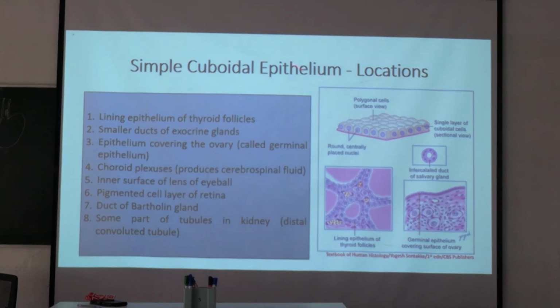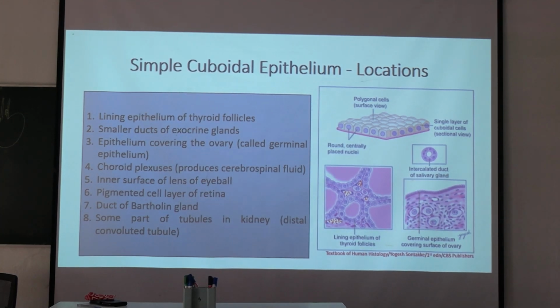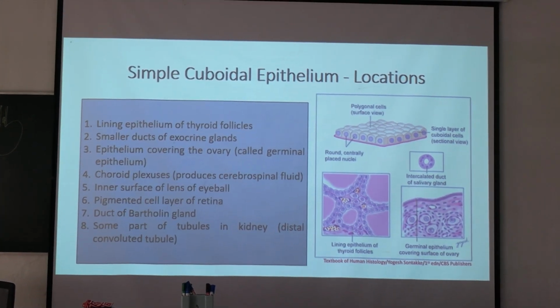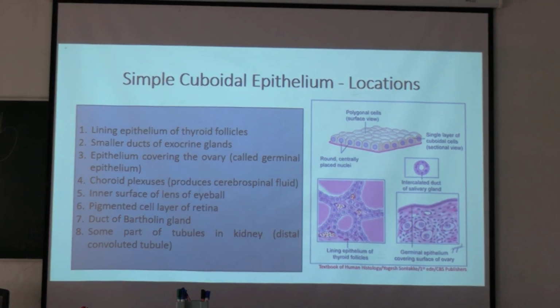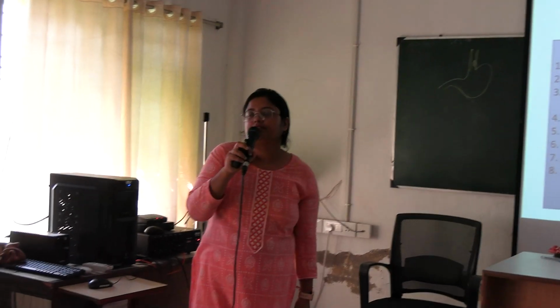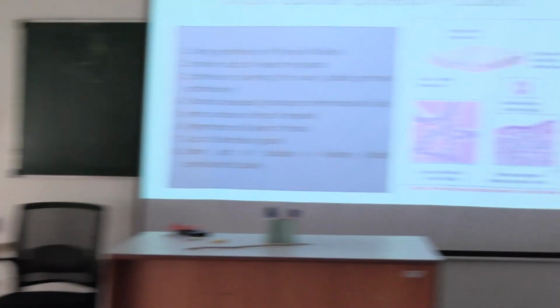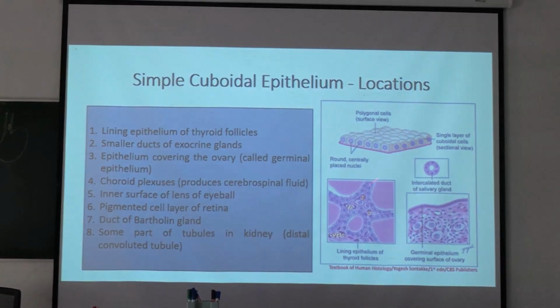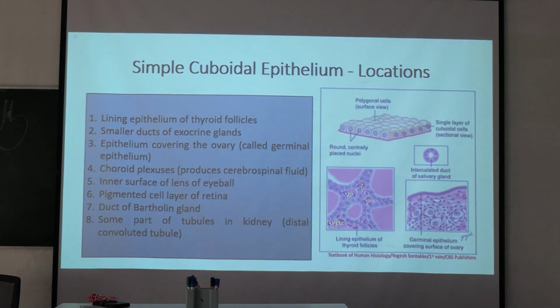So what are the locations? Here we have slides of thyroid follicles. So you write it down: simple cuboidal epithelium, example is the lining epithelium of the thyroid follicle. See here, these are the thyroid follicles containing thyroglobulin. The pink material is the thyroglobulin.